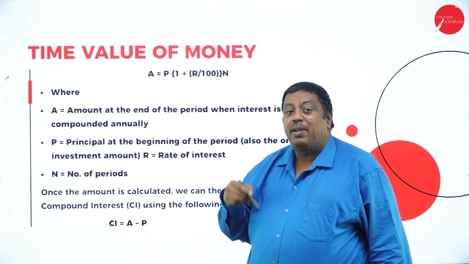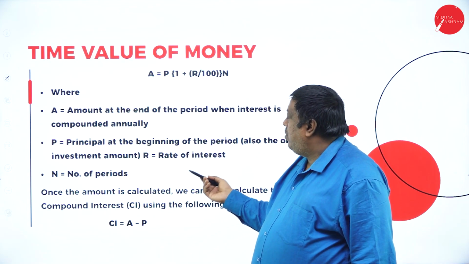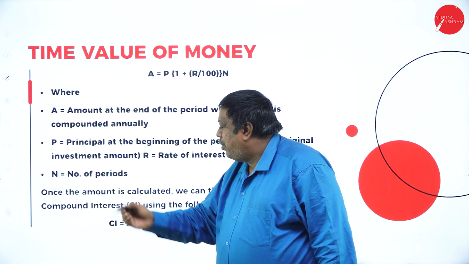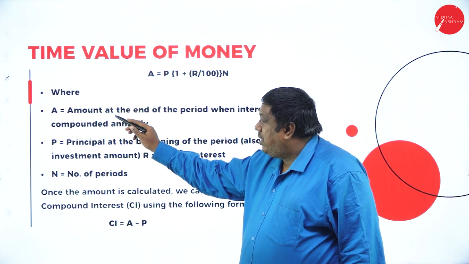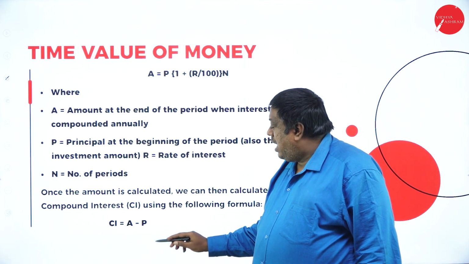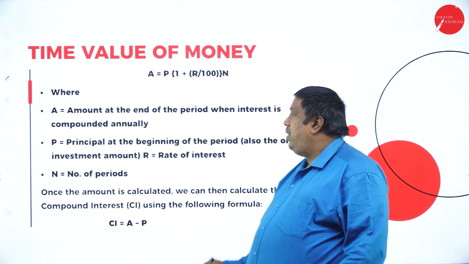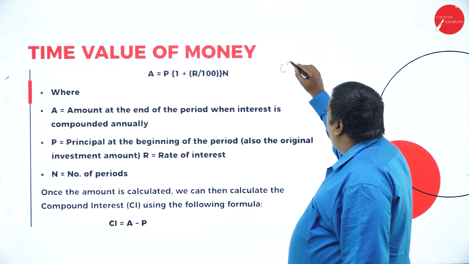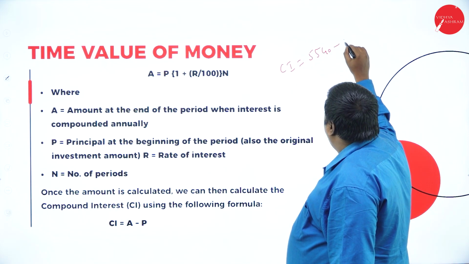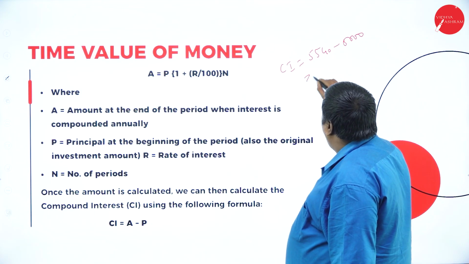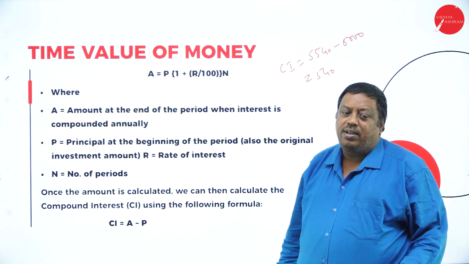P is the principal amount we are investing. R is the rate of interest we are going to earn, and N is the number of periods. The difference between the amount I'm going to receive after 5 years and the present amount I have is the additional benefit I have received here. For example, compound interest equals 5,540 minus 5,000. The 540 is the compound interest I have received after 5 years.